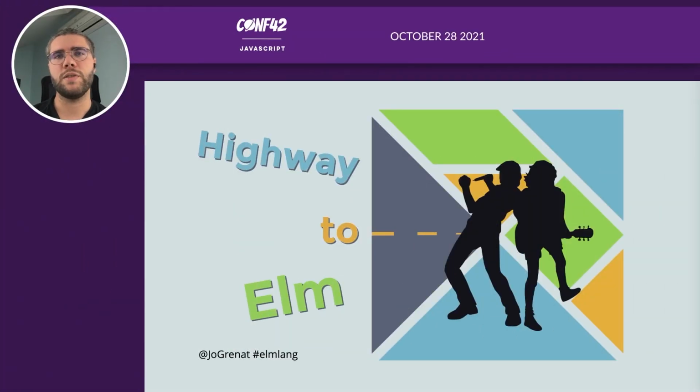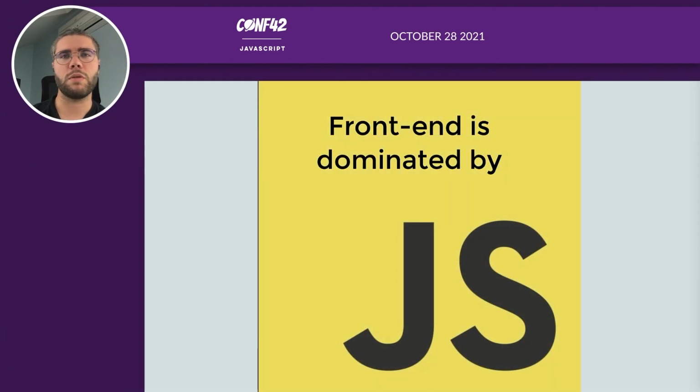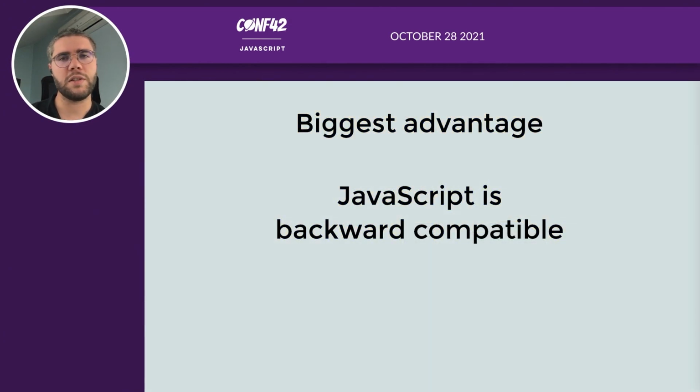My name is Jordan Grona, and today we're going to talk about Elm, which is a delightful language for front-end development. When you want to do front-end development today, you have to use JavaScript because it's everywhere. If you want to use React, Angular, Vue, vanilla JavaScript, you have to use JavaScript to have interactivity on your website. And the biggest advantage of JavaScript is that it's backward compatible.